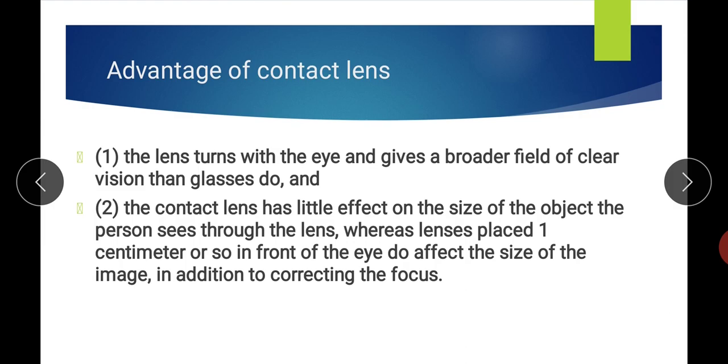So these are the two advantages of contact lenses. One is a better field of vision, and another is that the person is able to see the actual size of the object, while that object looks somewhat different with spectacles. So these are the advantages of contact lens.